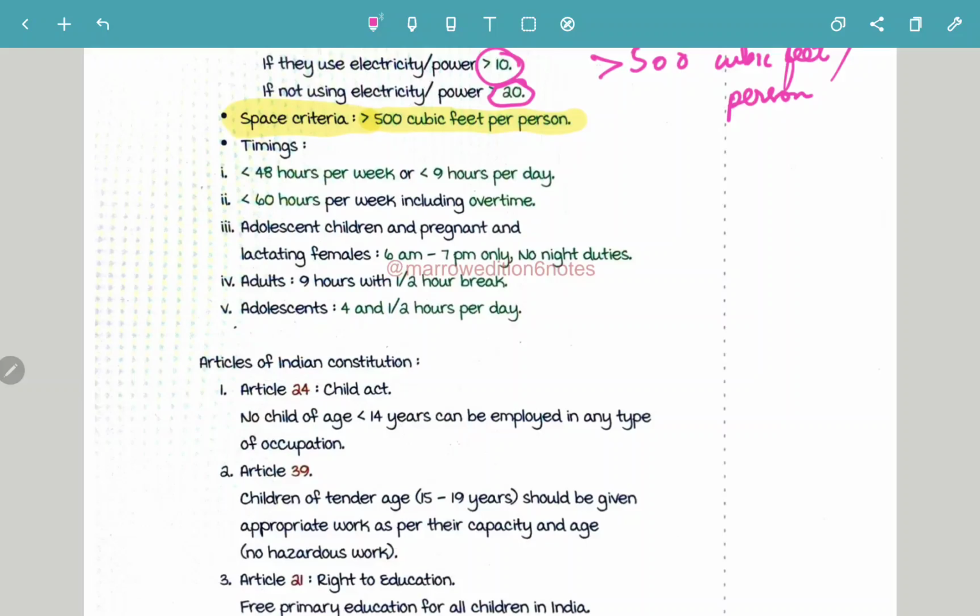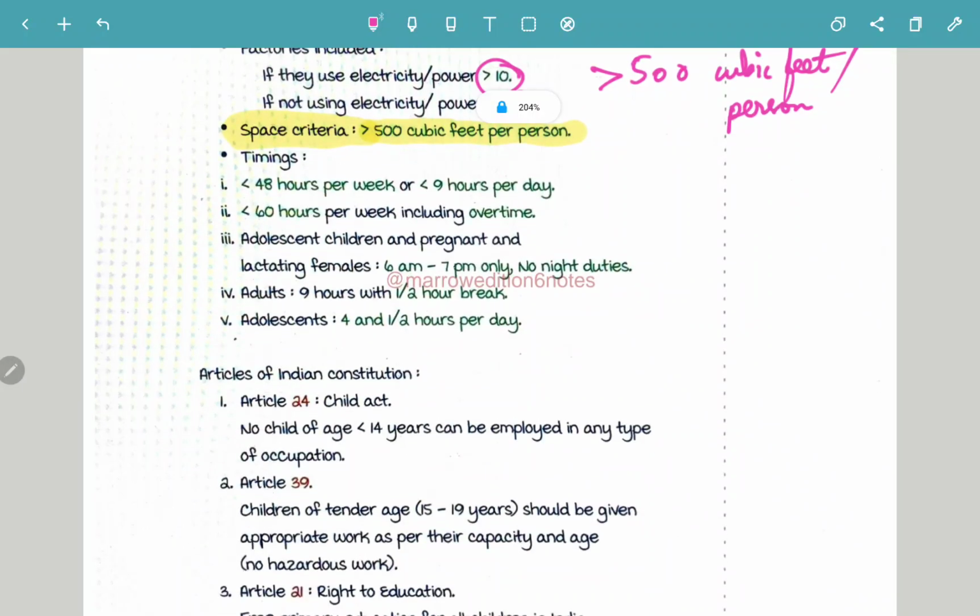So what are the timings? The timings of a factory involve less than 48 hours per week or less than 9 hours per day. According to the Factories Act, the working hours should be less than 48 hours per week and less than 9 hours per day.